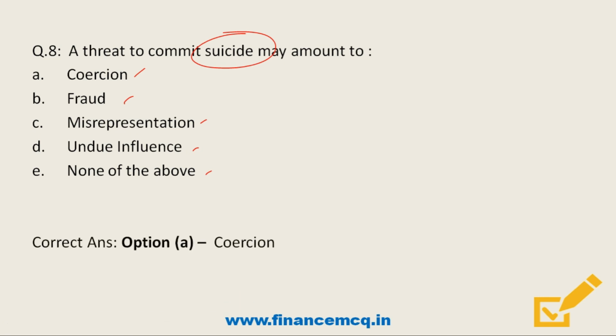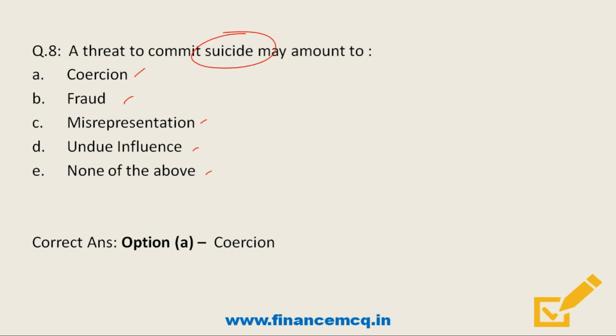And friends, undue influence happens in a situation where one person is able to influence the free will of another person by using his position and authority over the other person, like in case of the relationship of parent child, master servant, debtor creditor, employer employee, etc.